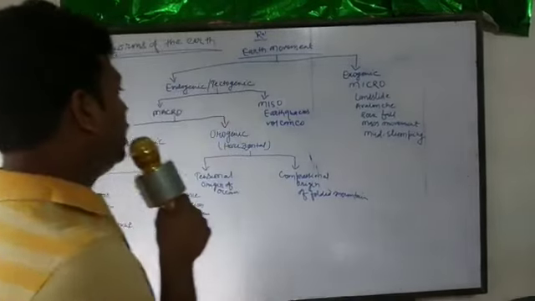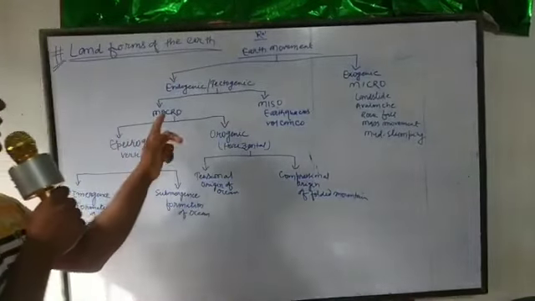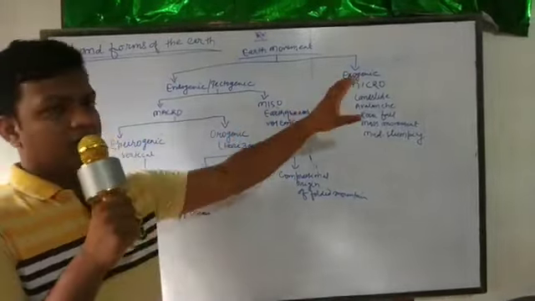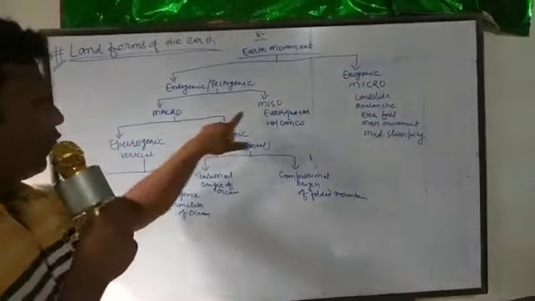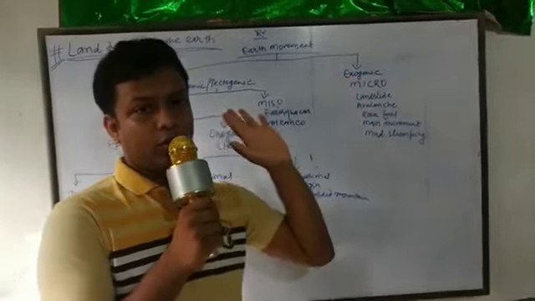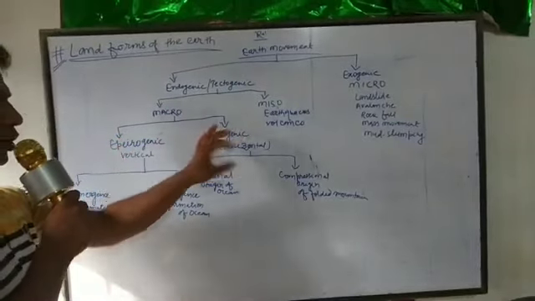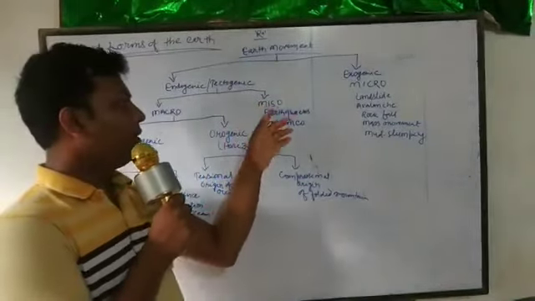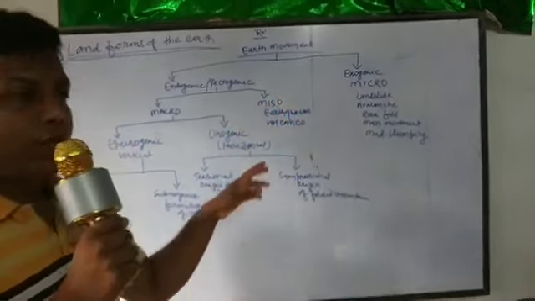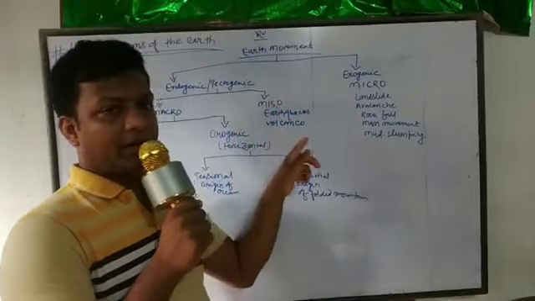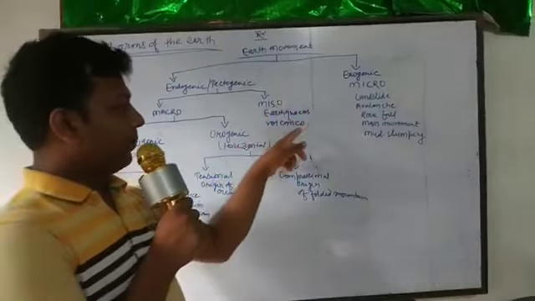Okay, now look at this. Three types of force we categorize: macro, meso and micro. In macro we have epeirogenic and orogenic, and in meso we have two forces, earthquake and volcano, which we are going to discuss in a separate chapter.